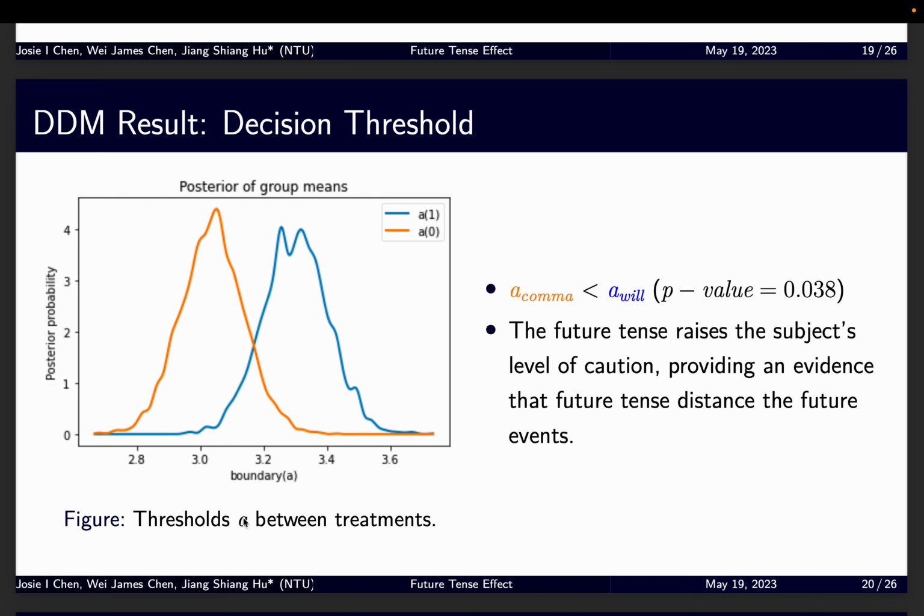So we also use the HDDM to estimate the parameters for the treatment group and the control group. And we found that the threshold for the treatment group is larger than the threshold in the control group. So the orange curve is for the control group and the blue curve is for the treatment group. And this is evidence that the future tense will make the future events further, and thus the subjects will raise their level of caution.